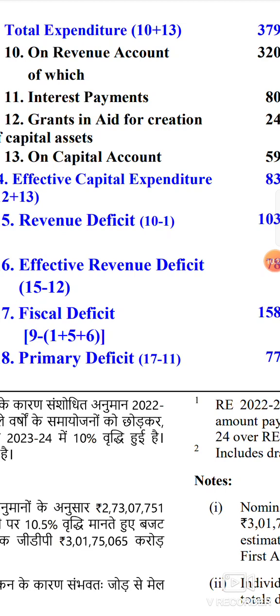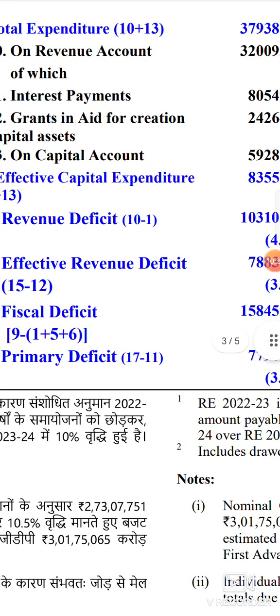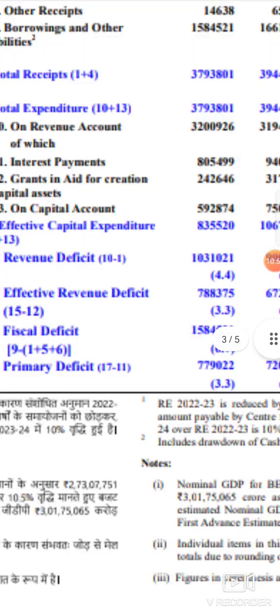Say for example, your monthly revenue was 50,000 and your monthly maintenance expenditure, I am not talking about capital expenditure, was 60,000. Your revenue is 50,000 and your monthly revenue expenditure was 60,000. What is the deficit? 10,000 is your revenue deficit. Your revenue is short by 10,000 to meet your revenue expenditure. Same in the case of government also.